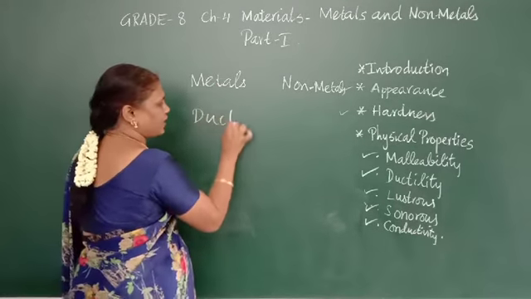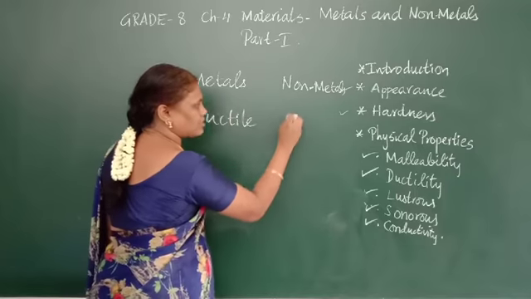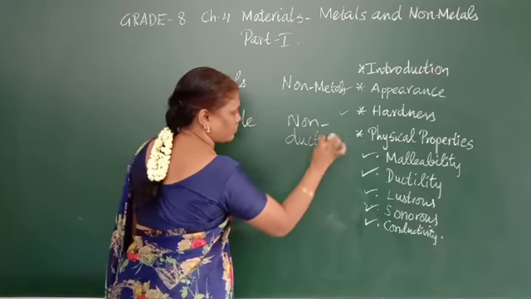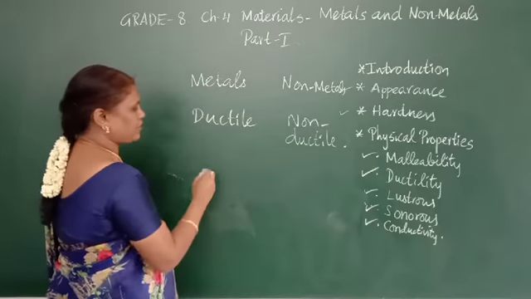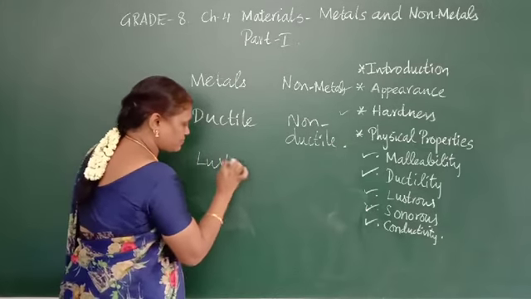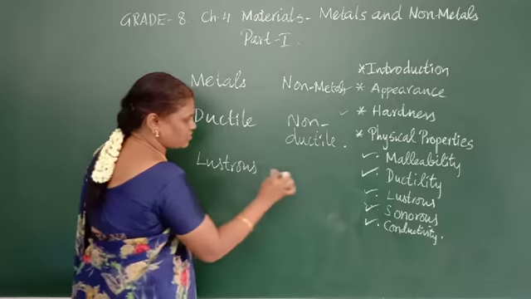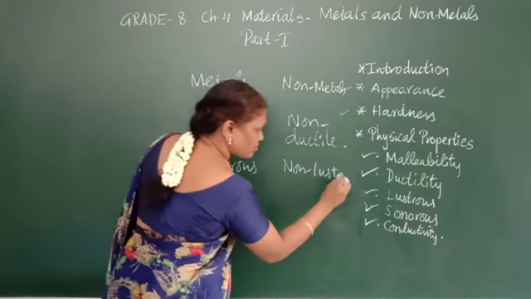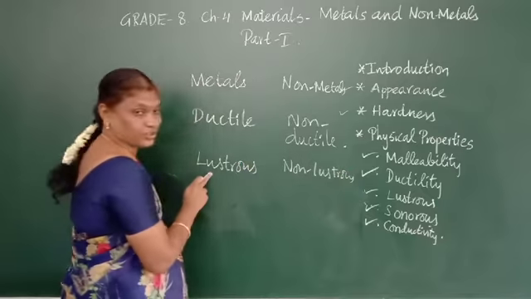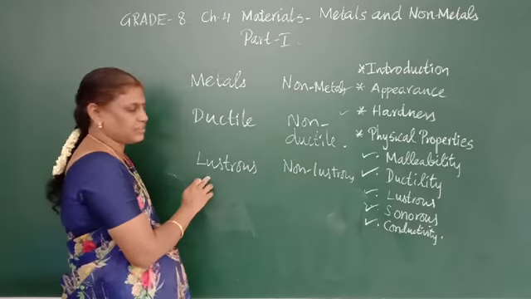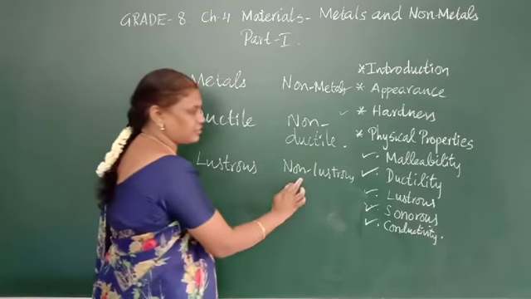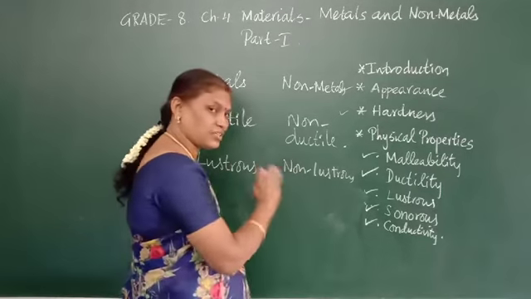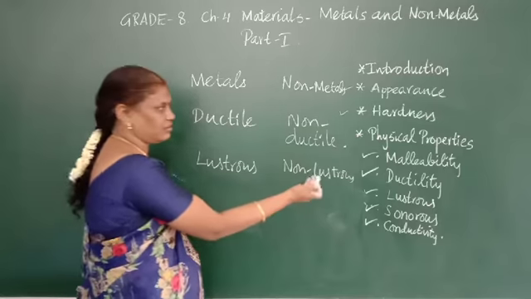Metals are ductile and non-metals are non-ductile. Next, metals are lustrous and non-metals are non-lustrous. Sodium, potassium and lithium are not lustrous. Among non-metals, iodine is lustrous, an exception; all others are dull.